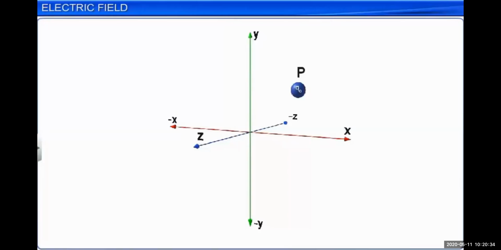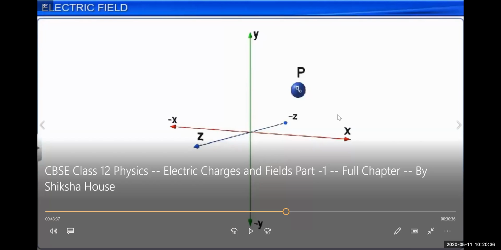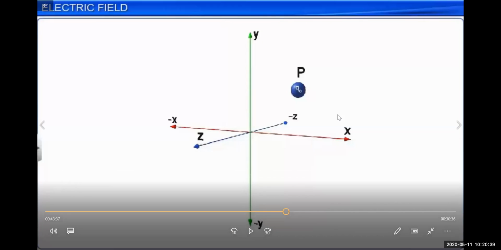Now, because of this electric charge, how much will the electric field be that we have to find? If charge is there, electric field lines will be there. And because of this electric charge, how much is the electric field in the surrounding space that we have to find? So how can we understand how much is the electric field?